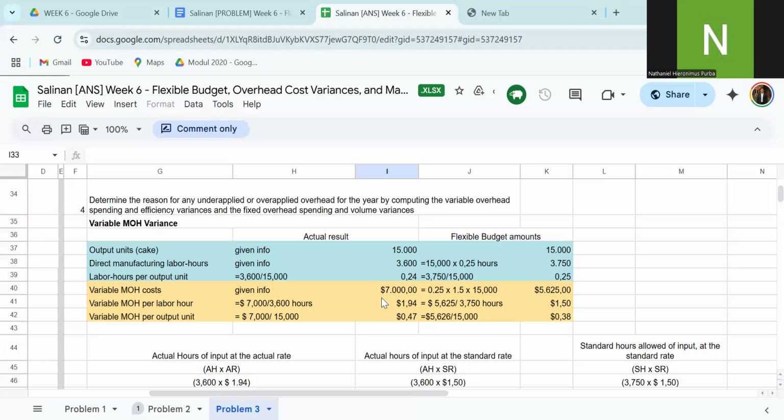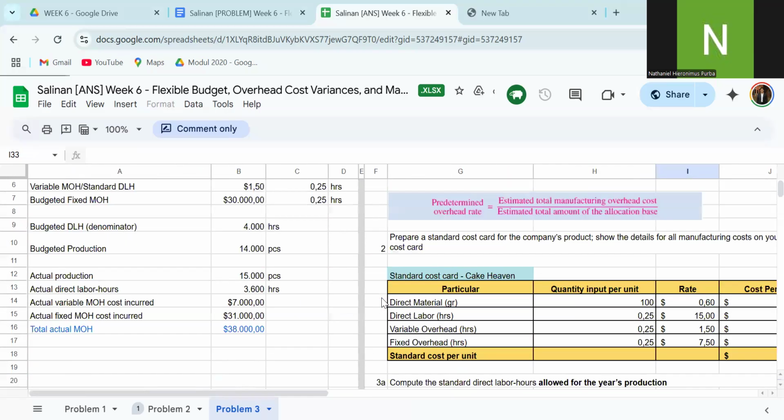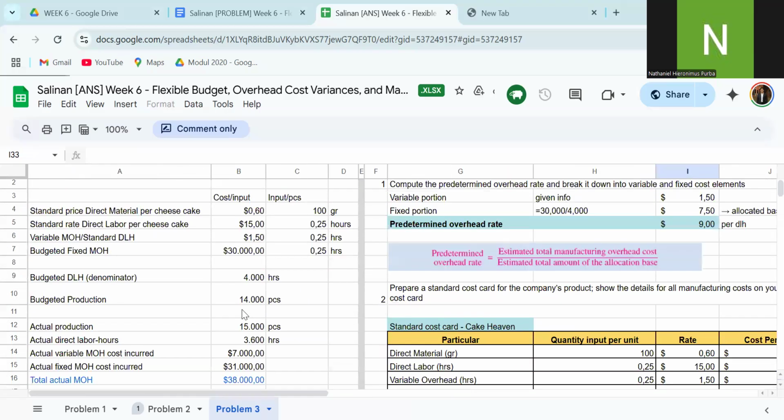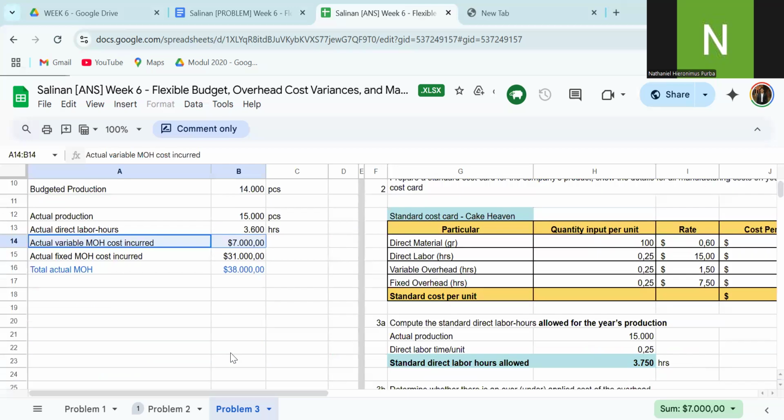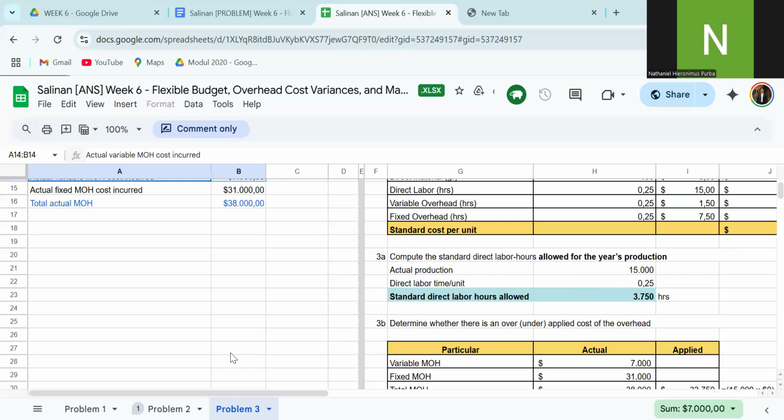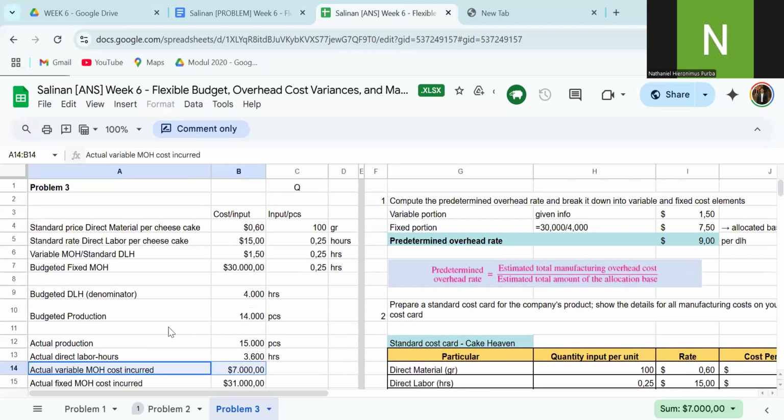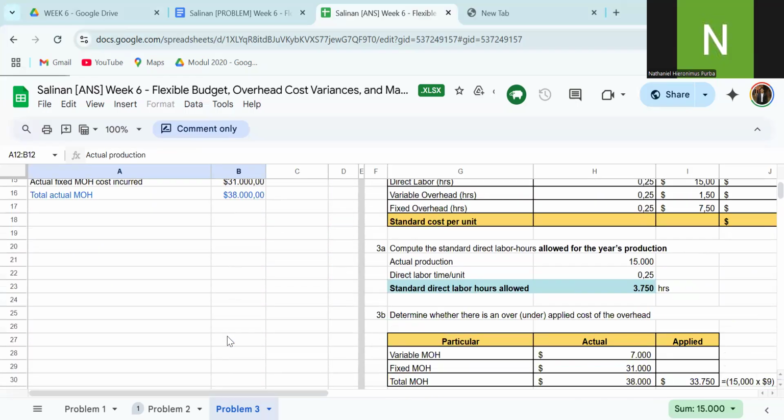For variable MOH per labor hour, it equals the actual variable manufacturing overhead incurred divided by the actual production, because we are finding per unit.